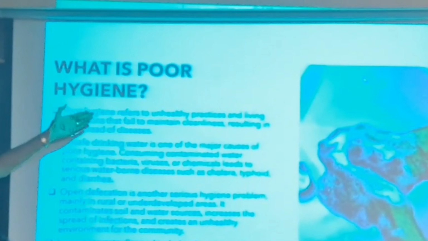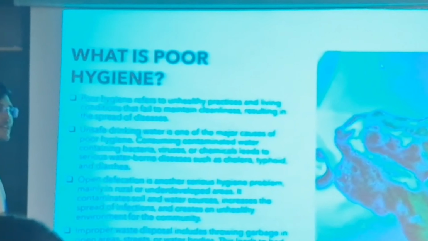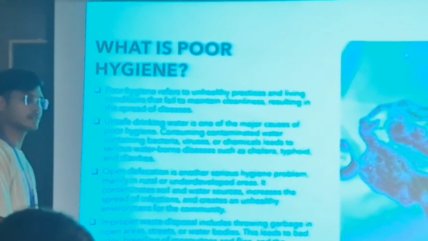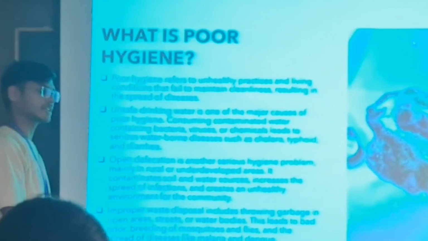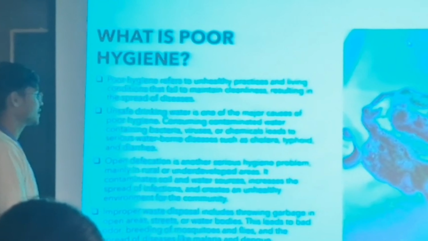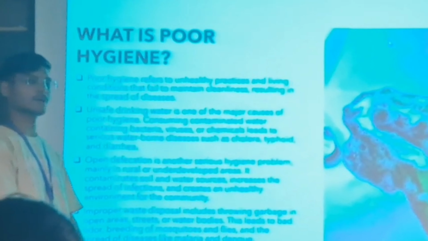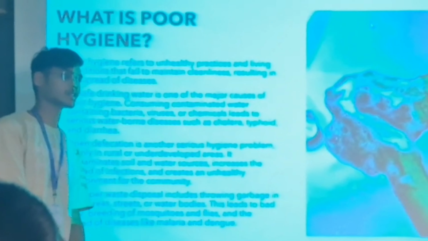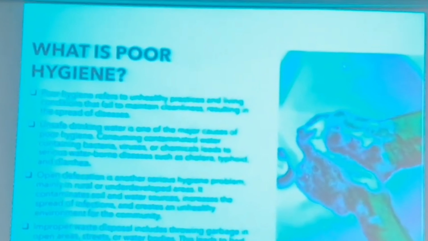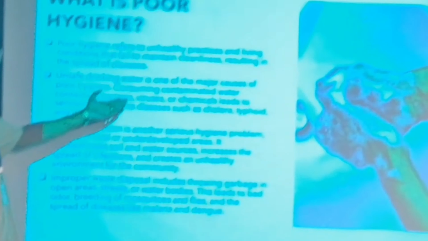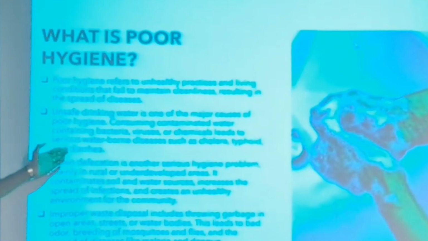Poor hygiene refers to the unhealthy practices and living conditions that fail to maintain cleanliness, resulting in the spread of disease. We can see that people are just throwing garbage everywhere, and due to this, there is a lack of cleanliness in our environment, in our society, which leads to the spread of disease. Unsafe drinking water is one of the major causes of poor hygiene. Of course, in many rural areas, people are drinking contaminated water. Consuming contaminated water containing bacteria, viruses, or chemical waste leads to serious health diseases such as cholera, typhoid, and diarrhea.